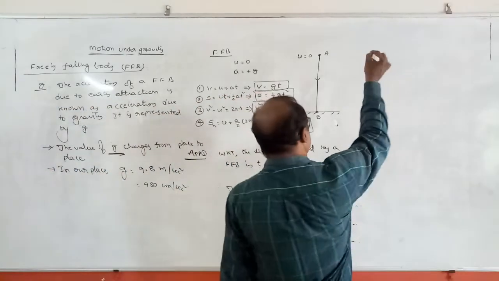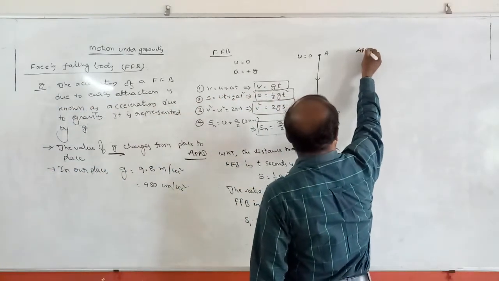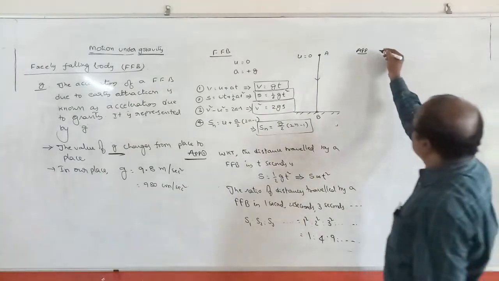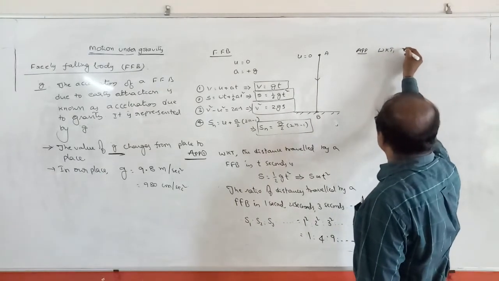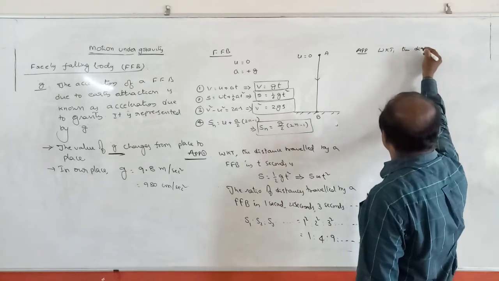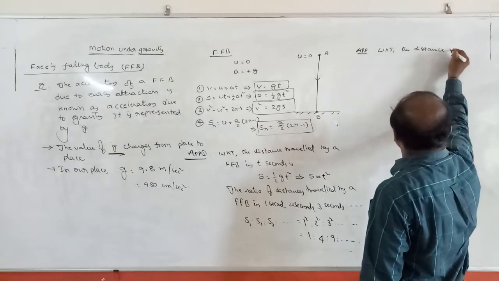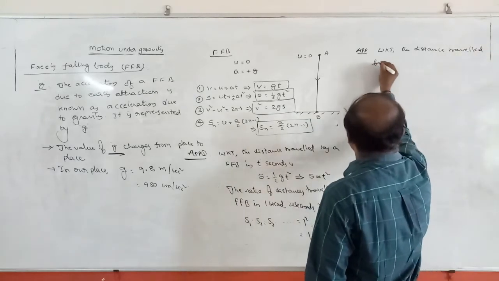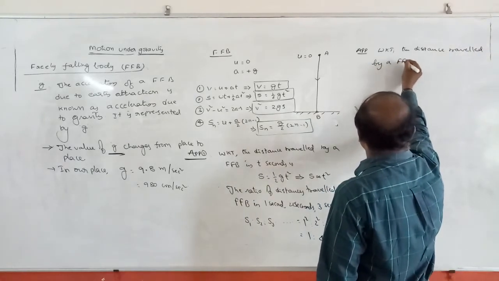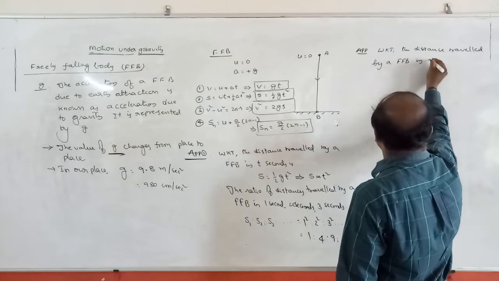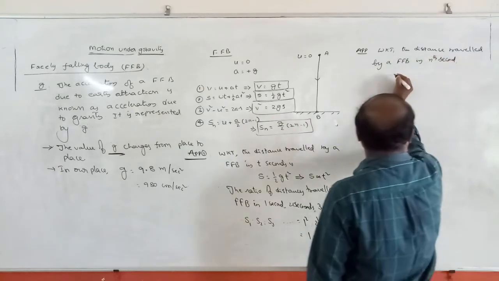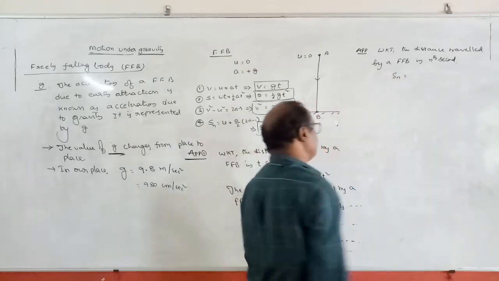The next application is, again, we know that the distance traveled by a freely falling body in the nth second is given by, what is the formula?